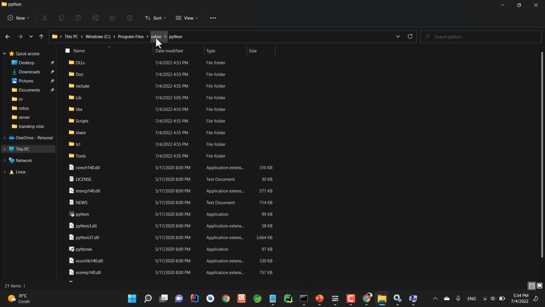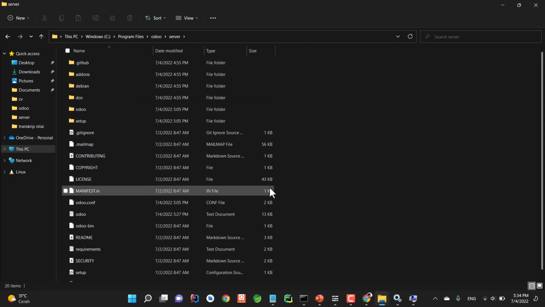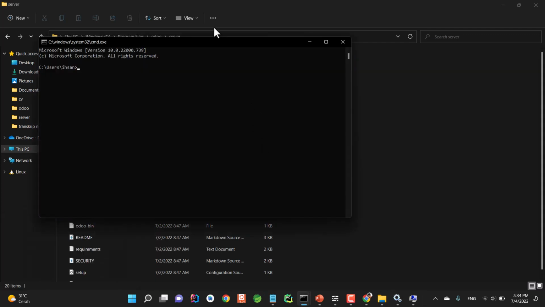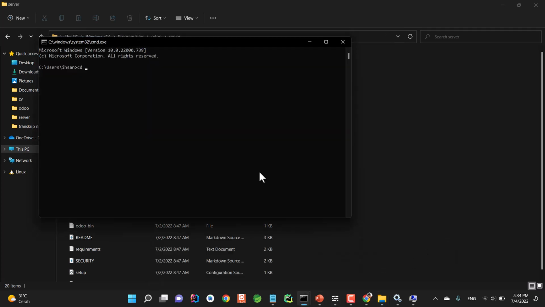So we have to do it all over again. Okay, now open CMD, copy the path, cd to the path, and let's type python odoo-bin.